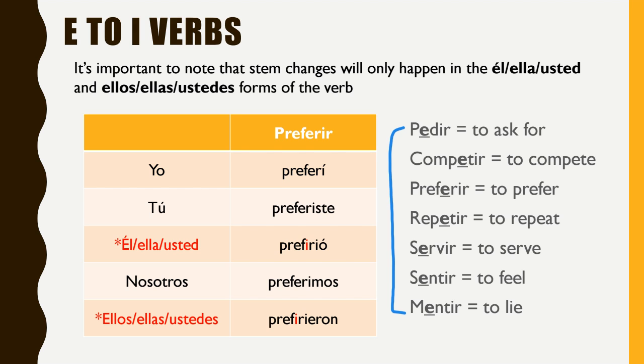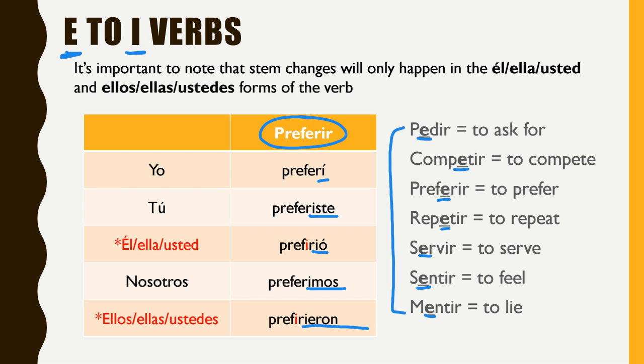And you will also notice that I underlined the E in all of these that changes, okay? And that E can only change to an I, all right? So now let's look at one specific verb, the verb preferir, which means to prefer. Okay, we're going to look at it right here, and we're going to conjugate it in the preterite tense. So the first thing that I want to point out to you is that stem changers take the regular endings. Okay, so that's at least simple, right? So since it's an IR verb, it ends in í, iste, ió, imos, and ieron. And so that makes it really simple. You don't have to worry about that.